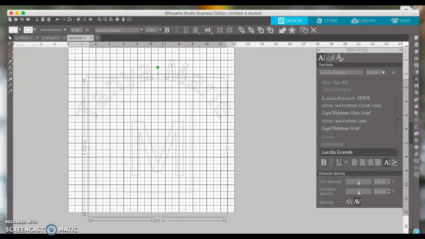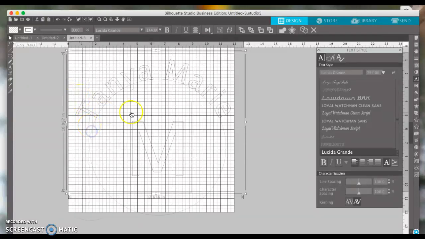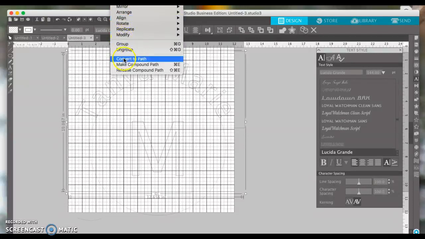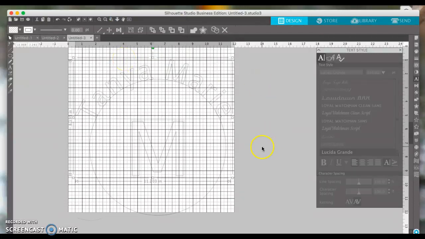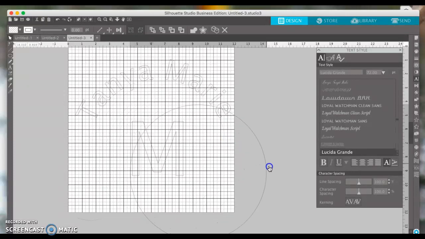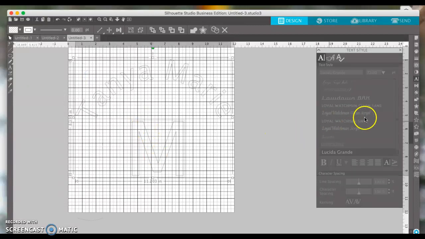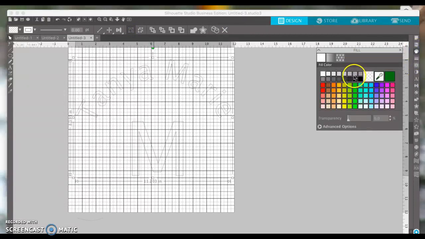Okay. And then we want to, since it's all selected, not necessarily the circle, but the name and the M, let's try this. Object, Convert to Path. So now you can delete the circle. That's what convert to path means. And even though they're two separate paths, you can group them, and then you can change the color.